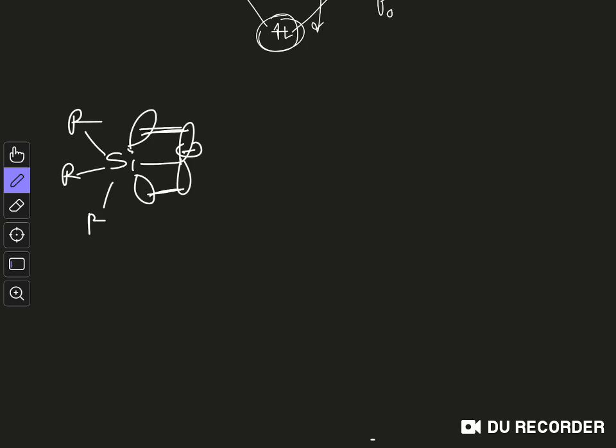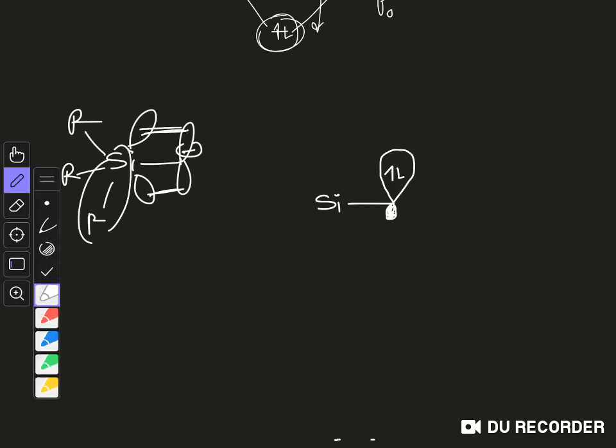The reason for this stability is different, and that is, so this is your silicon. So let's say this is your carbanion. So you have these 2 electrons over here. Now if you consider this silicon R bond, this is a sigma bond, so there will be a sigma star orbital also.